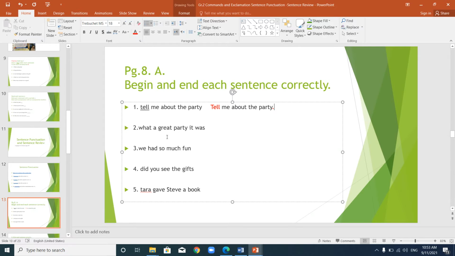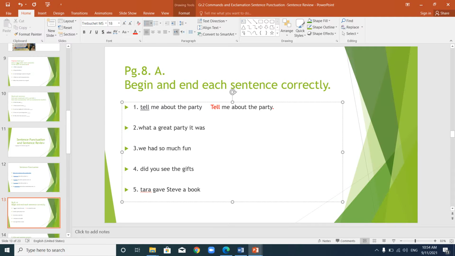Number 2, what a great party it was. The sentence here is saying that it was such a nice party. It's not asking a question. It's saying the party was amazing. It was great. So this is an exclamation.